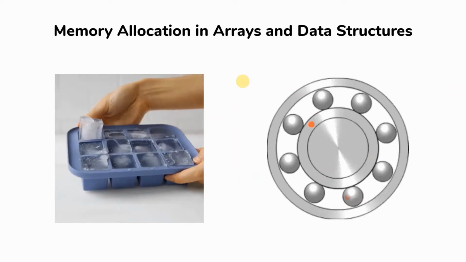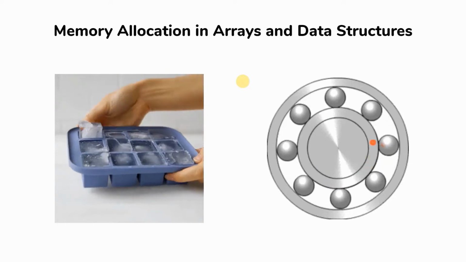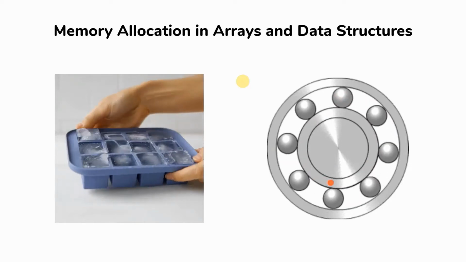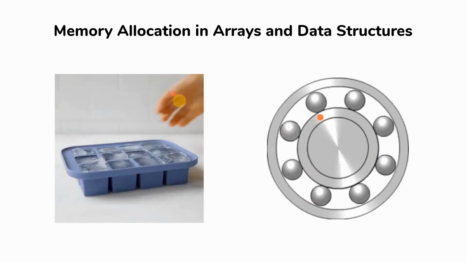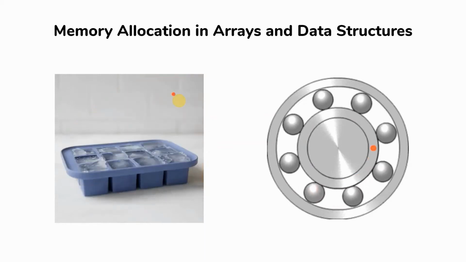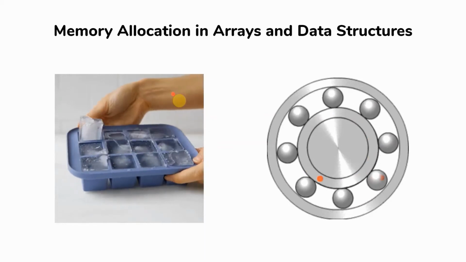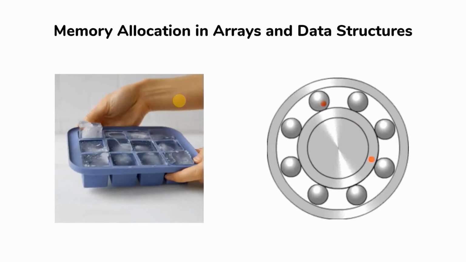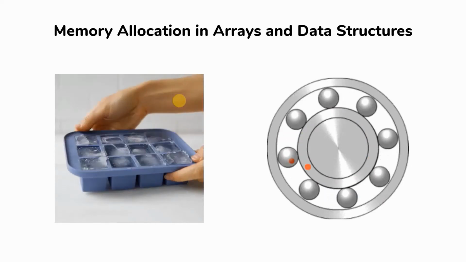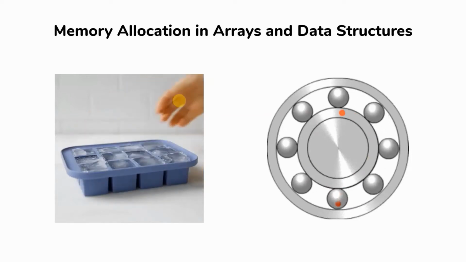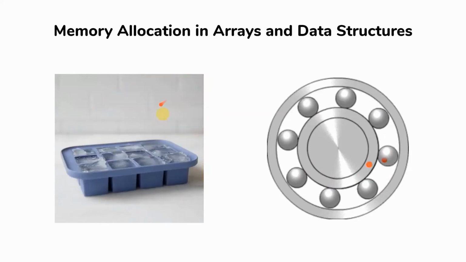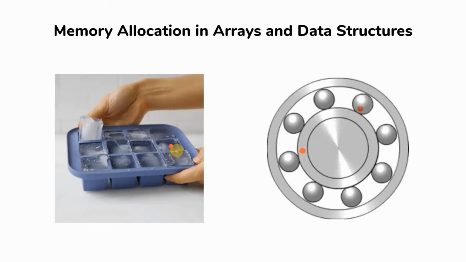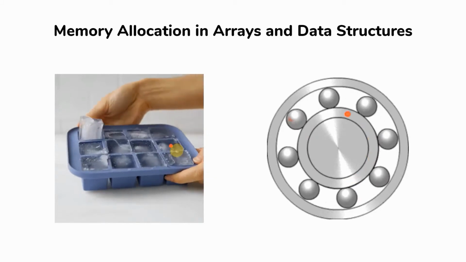So this is all about memory allocation that takes place in arrays as well as data structures. And if you see the first image over here, we have an ice cube tray, and we have exactly 12 ice cubes here. So I cannot store more than 12 ice cubes, but I can store fewer than 12 ice cubes. And one more drawback is everything should be of the same size. So if you see this entirely, all the ice cubes are of the same size, right?